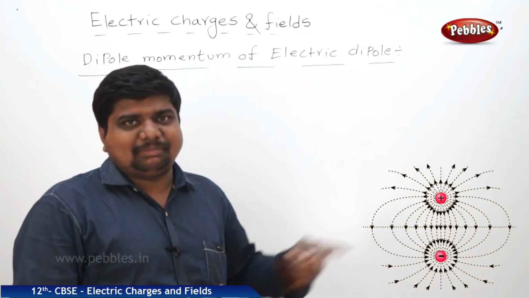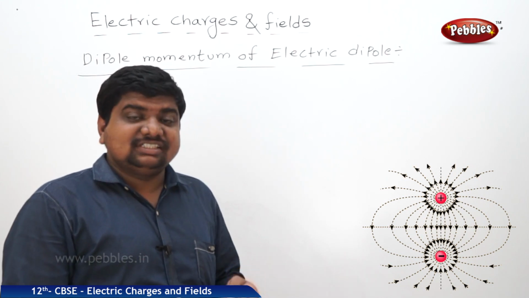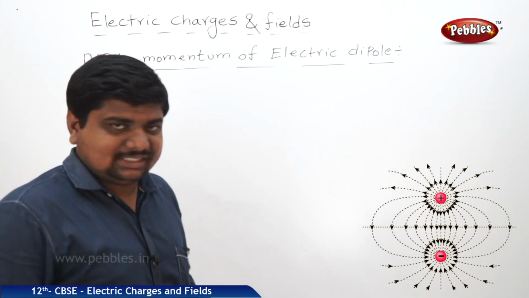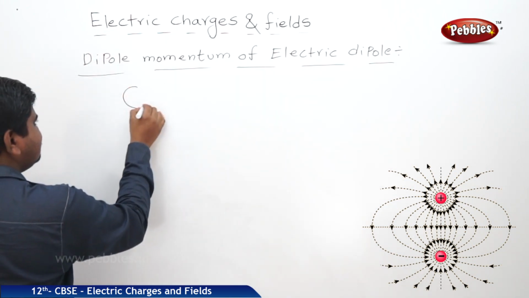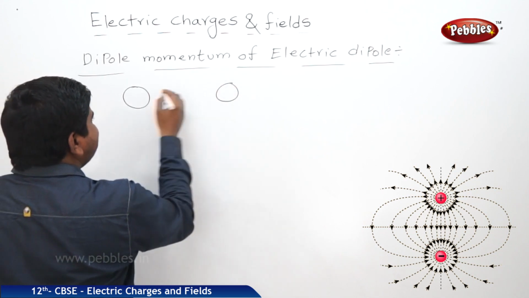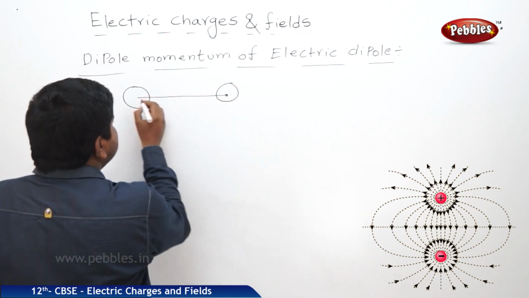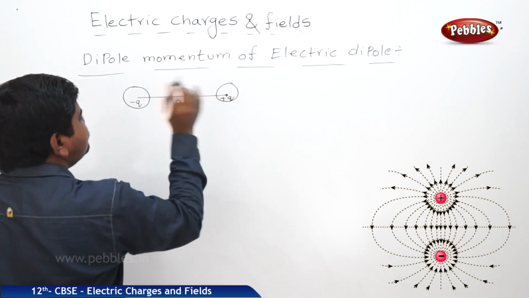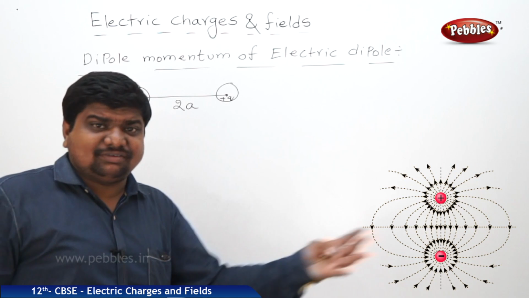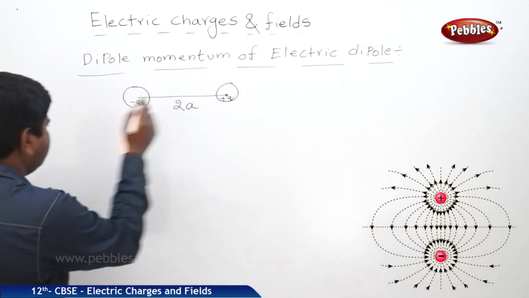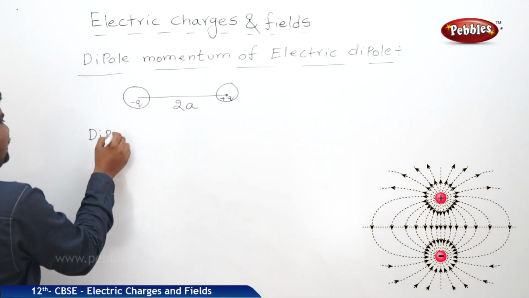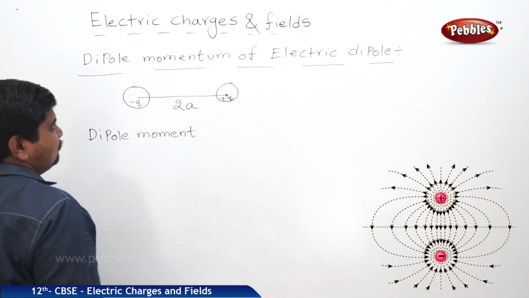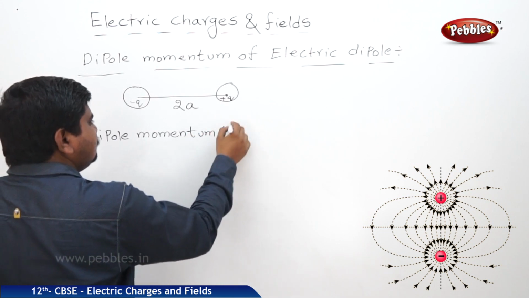Linear momentum, which is in the mechanics, angular momentum, which is in the rotational dynamics, and this one, dipole momentum, which is in the electric charges. Yes, we know that two charges are separated by a finite distance. These two centers, minus q and plus q, the distance between the charges is 2a or 2d, 2x, whatever, it is our convenience. Dipole momentum symbol is P. Dipole moment or momentum.